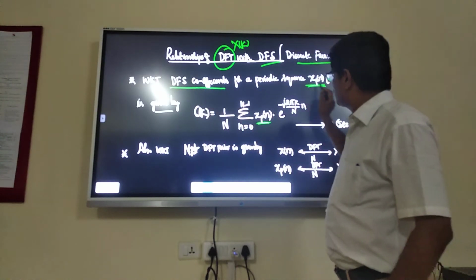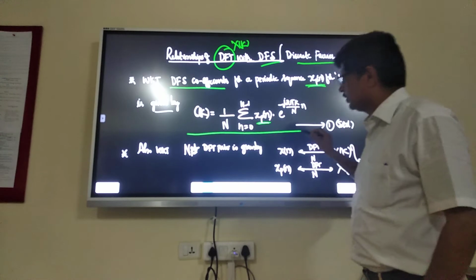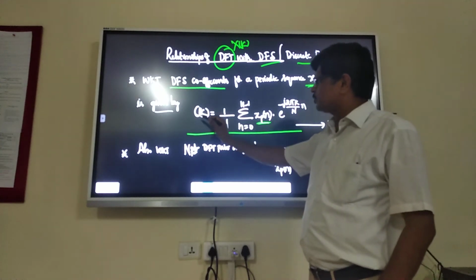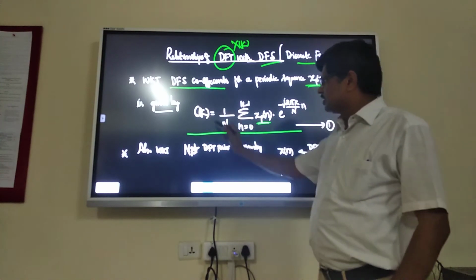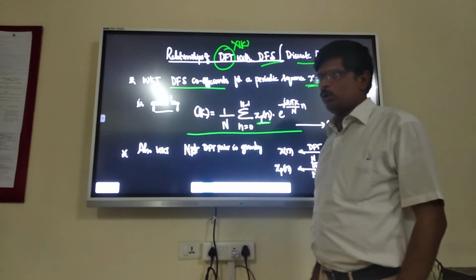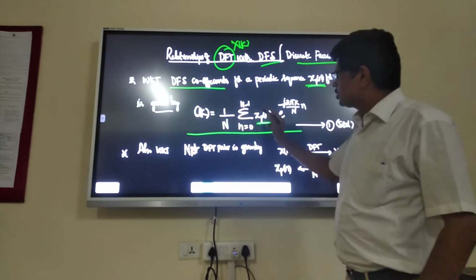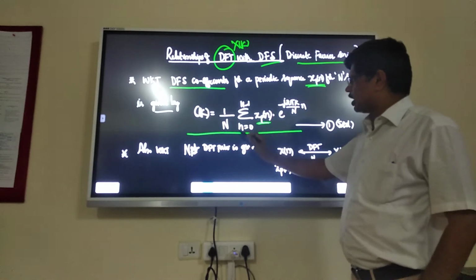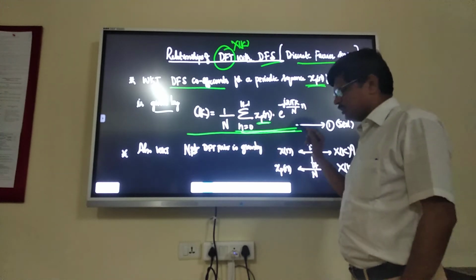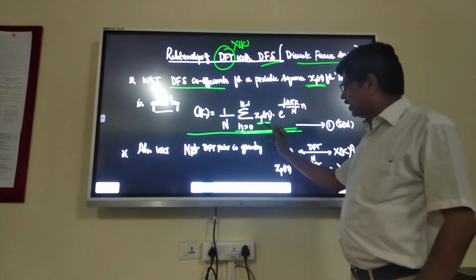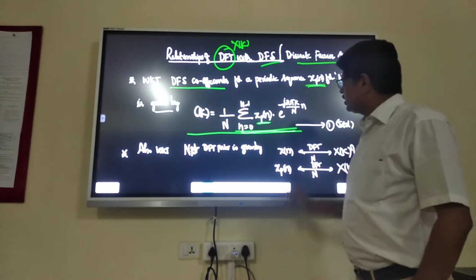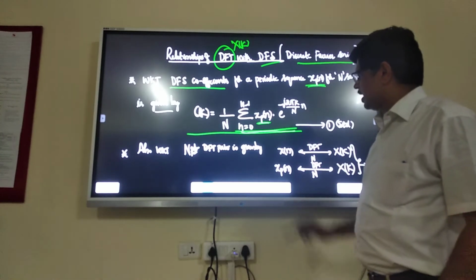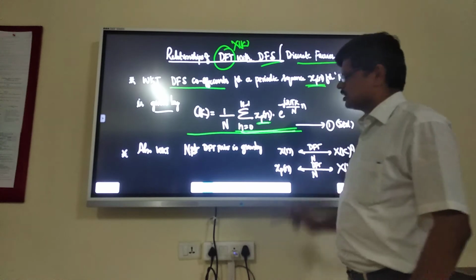C of k, the DFS coefficients, is equal to 1 by N, where N is the number of samples, into summation n equal to 0 to N minus 1 of xp of n, your periodic signal, into e power minus j2 pi k by N into n, where k is equal to 0, 1, 2, 3, up to N minus 1.